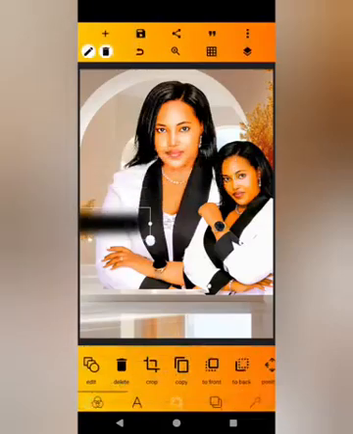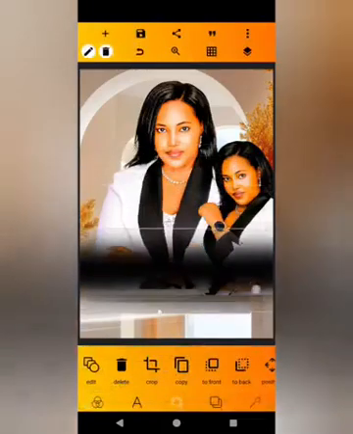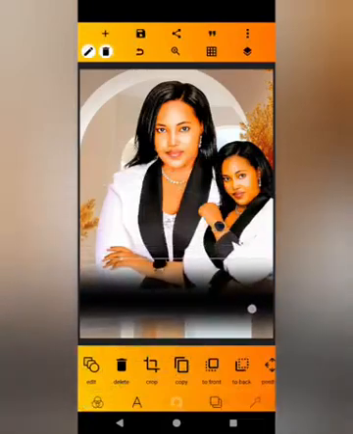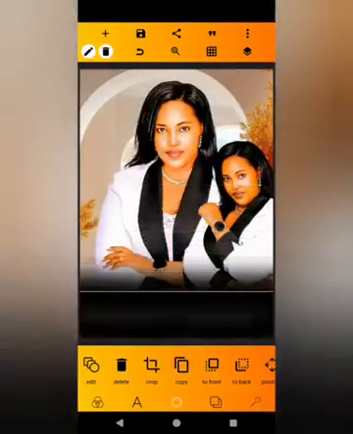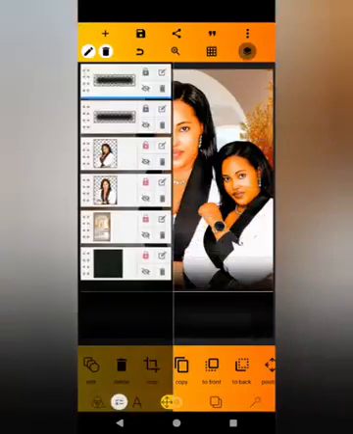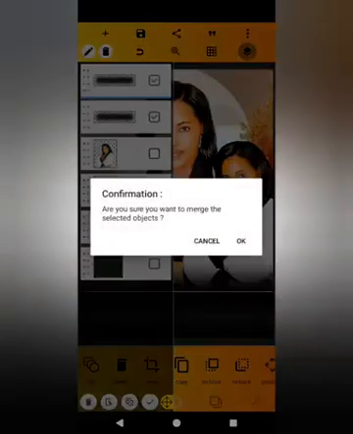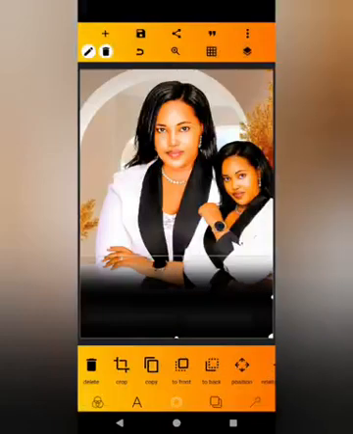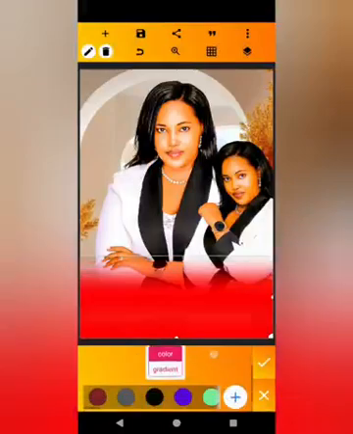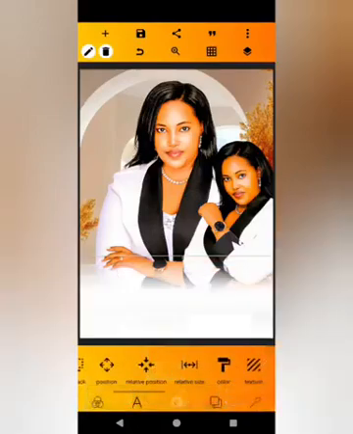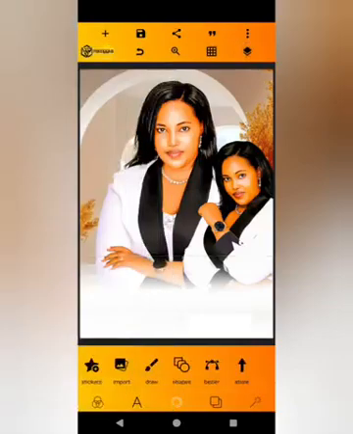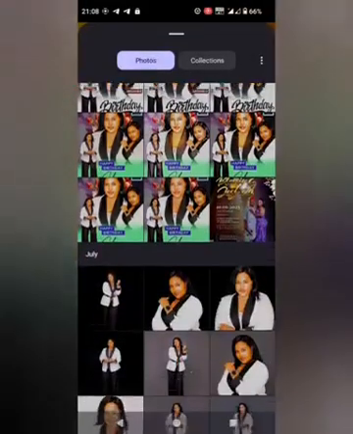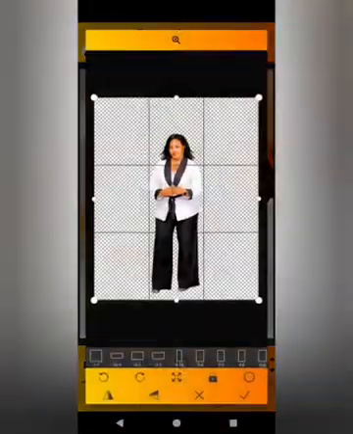Increase the size there, copy it again, and after copying it, we are going to merge them together, and then we change the color to white. Then you lock them.